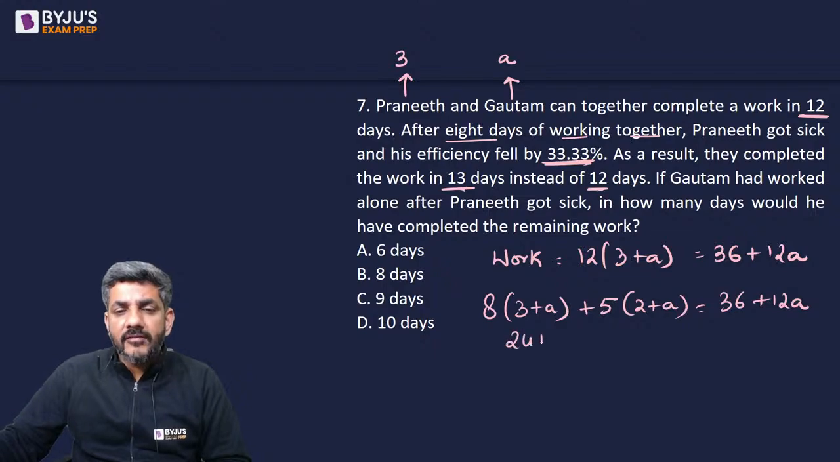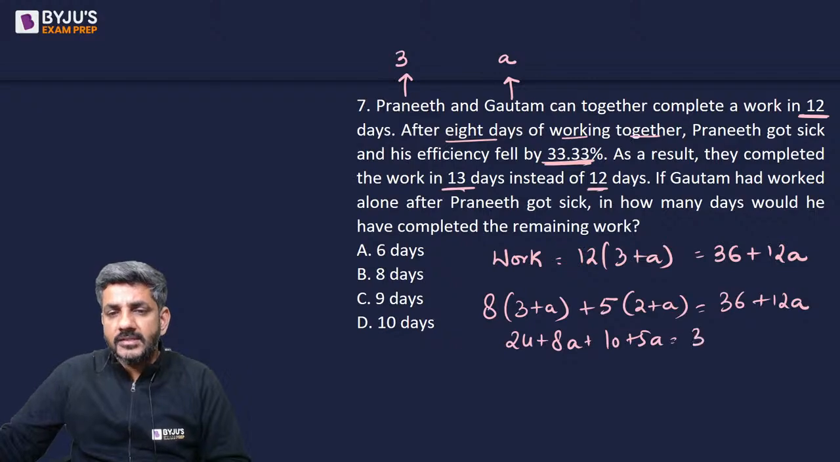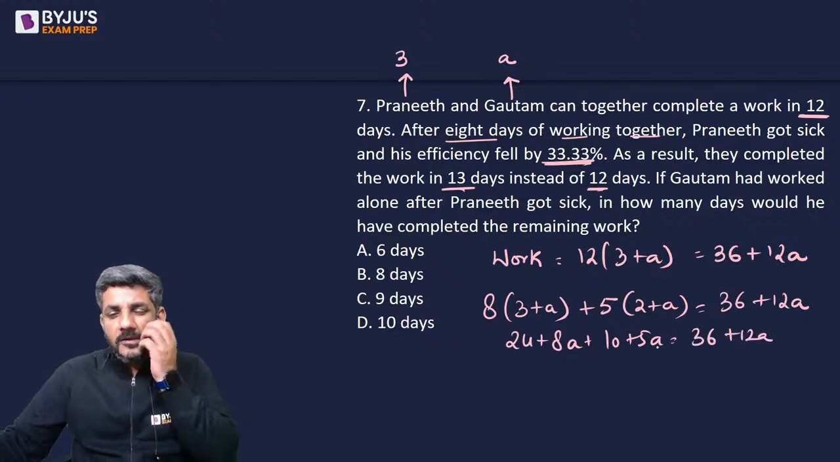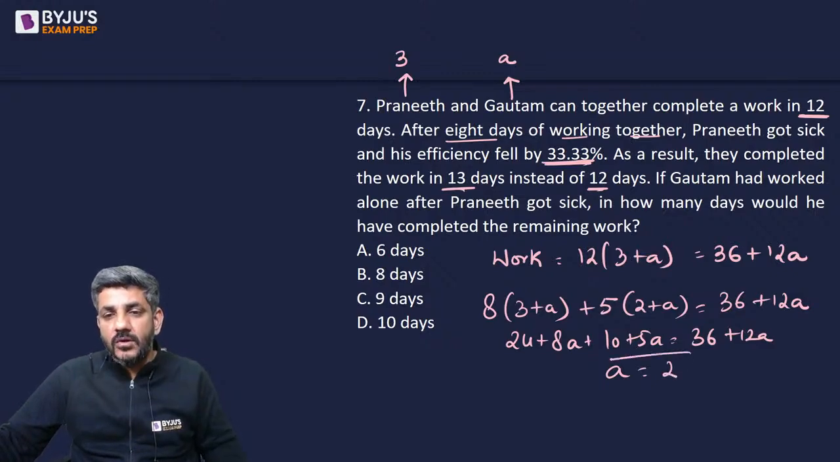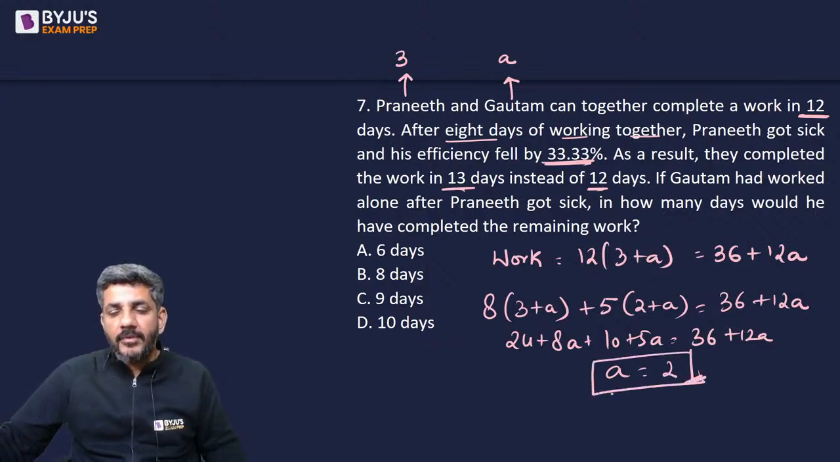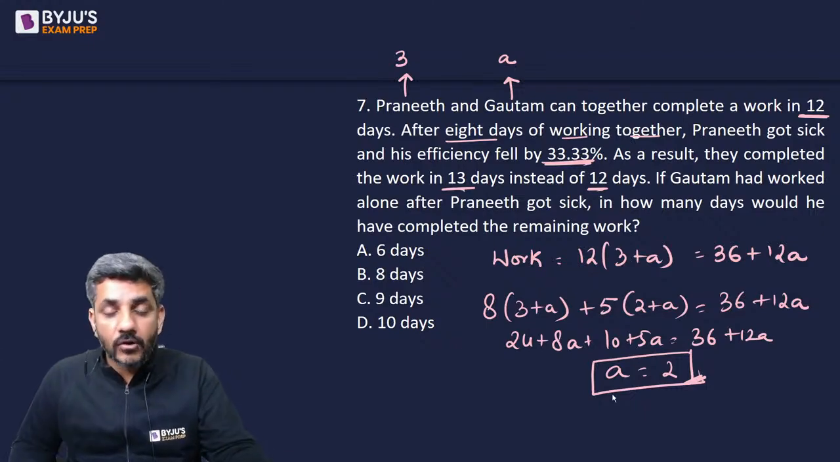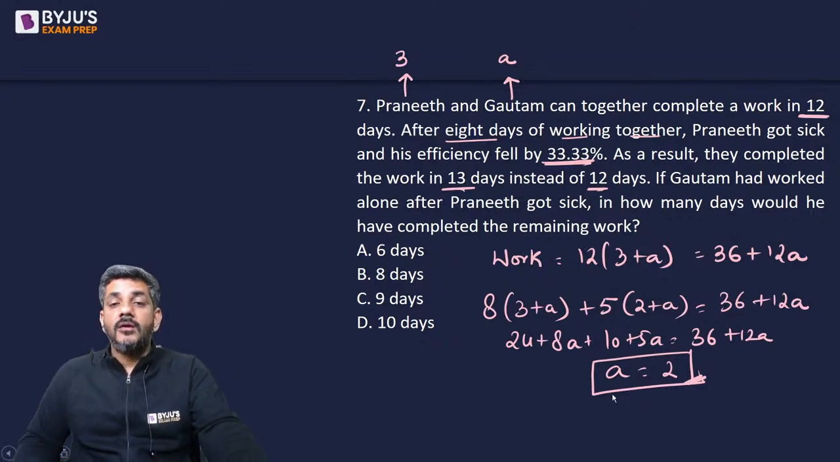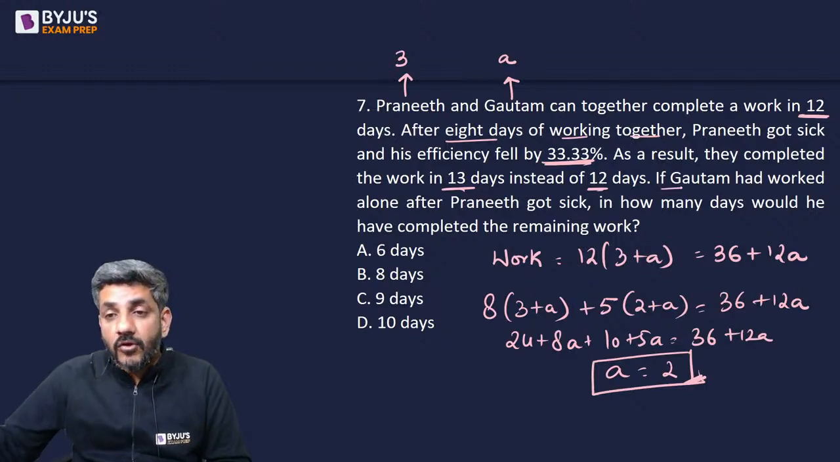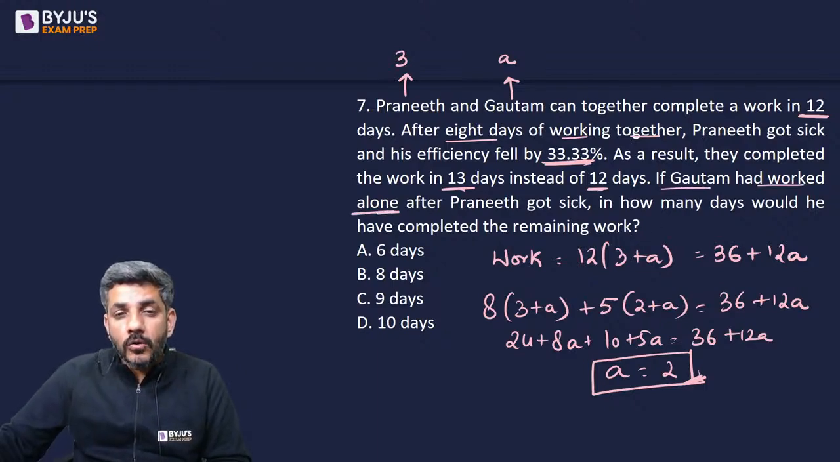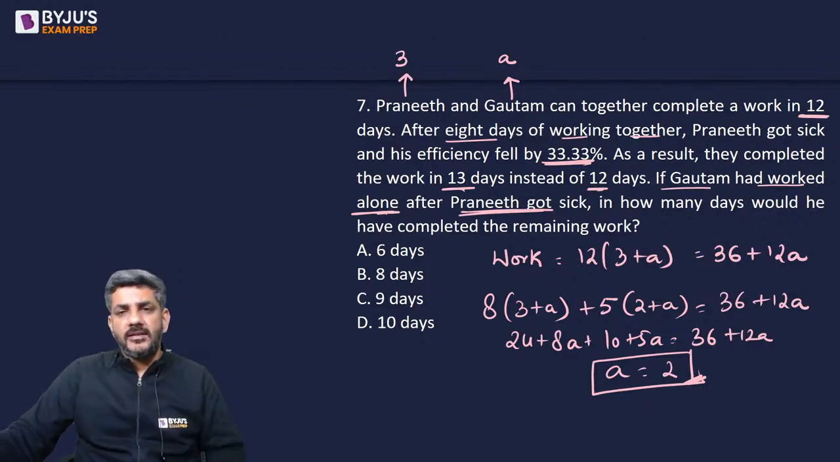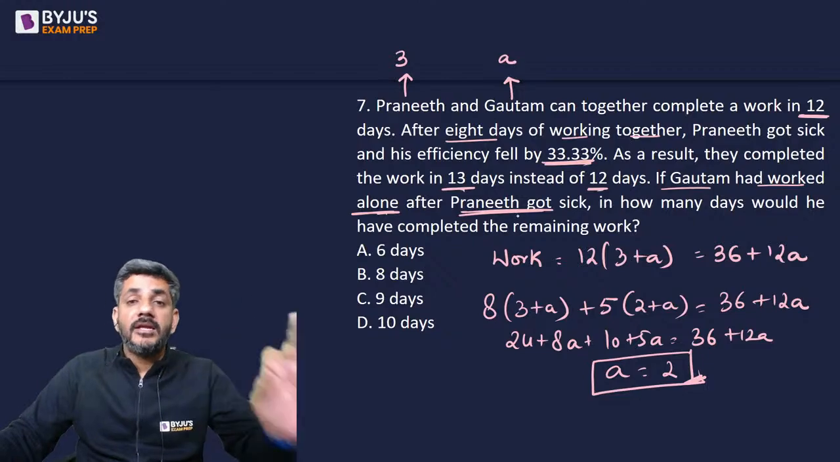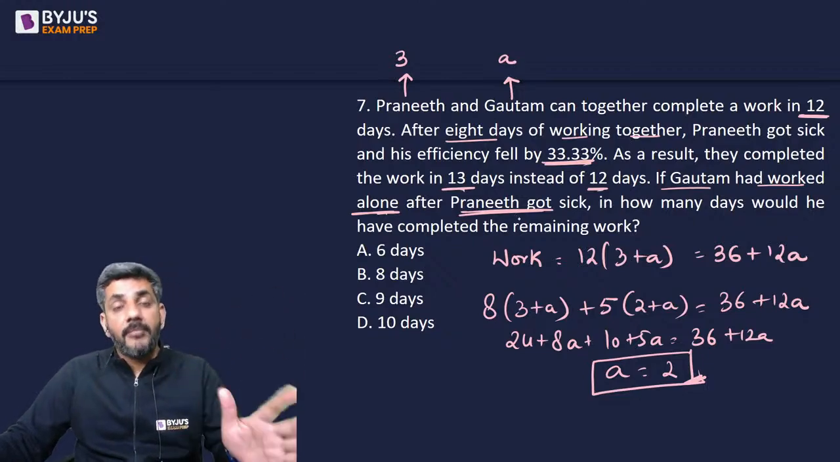From here, I get 24 plus 8A plus 10 plus 5A is 36 plus 12A. So 13A minus 12A is A and 36 minus 34 is 2. I got the value of A from here as 2. What is the question asking you? If Gautam had worked alone after Praneeth got sick, then in how many days would he have completed the work? If Gautam alone worked after Praneeth got sick.